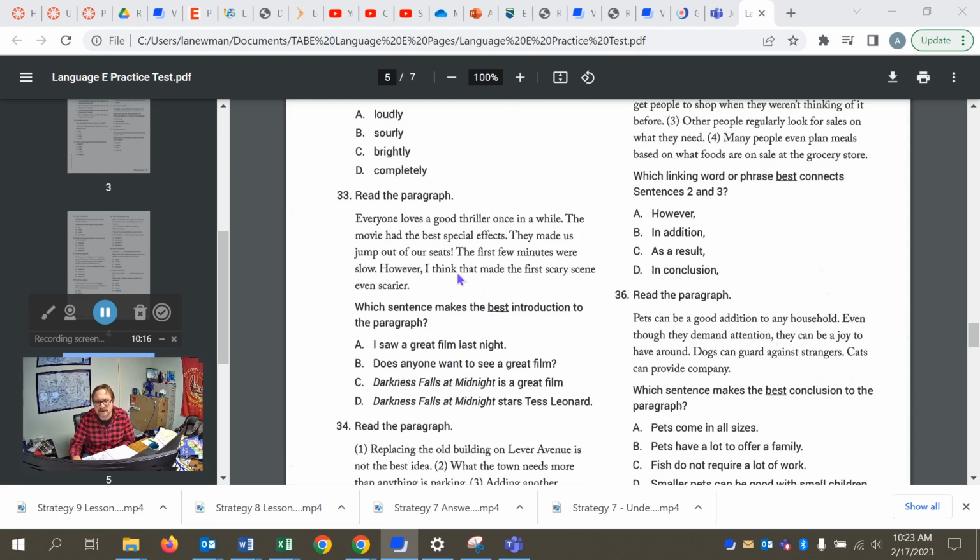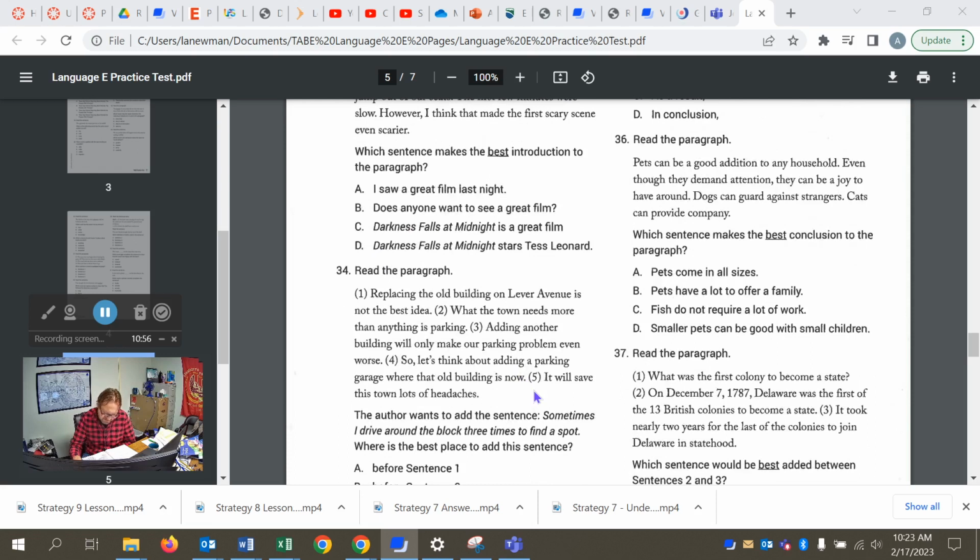So if we look at 33, everyone loves a good thriller once in a while. The movie had the best special effects, and so maybe you're hearing something that's kind of off here. I would like to know specifically what movie's being talked about. They made us jump out of our seats. The first few minutes were slow. However, I think that made the first scary scene even scarier. Okay, we need an introduction to the paragraph. And as I said, I wanted something specific, so let's go with C. Darkness Falls at Midnight is a great film. Connects with everyone loves a good thriller once in a while, and then some description of what is good about the film.